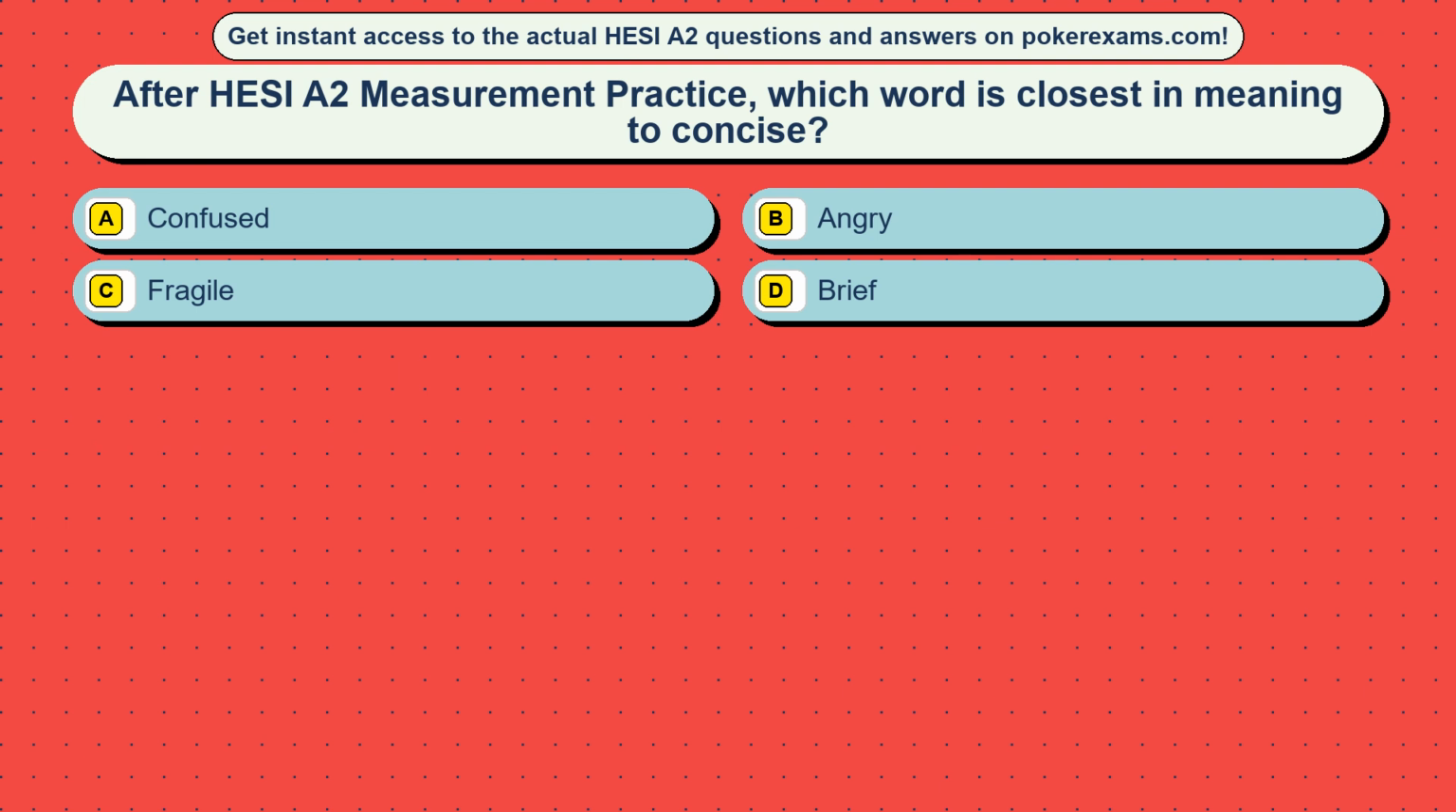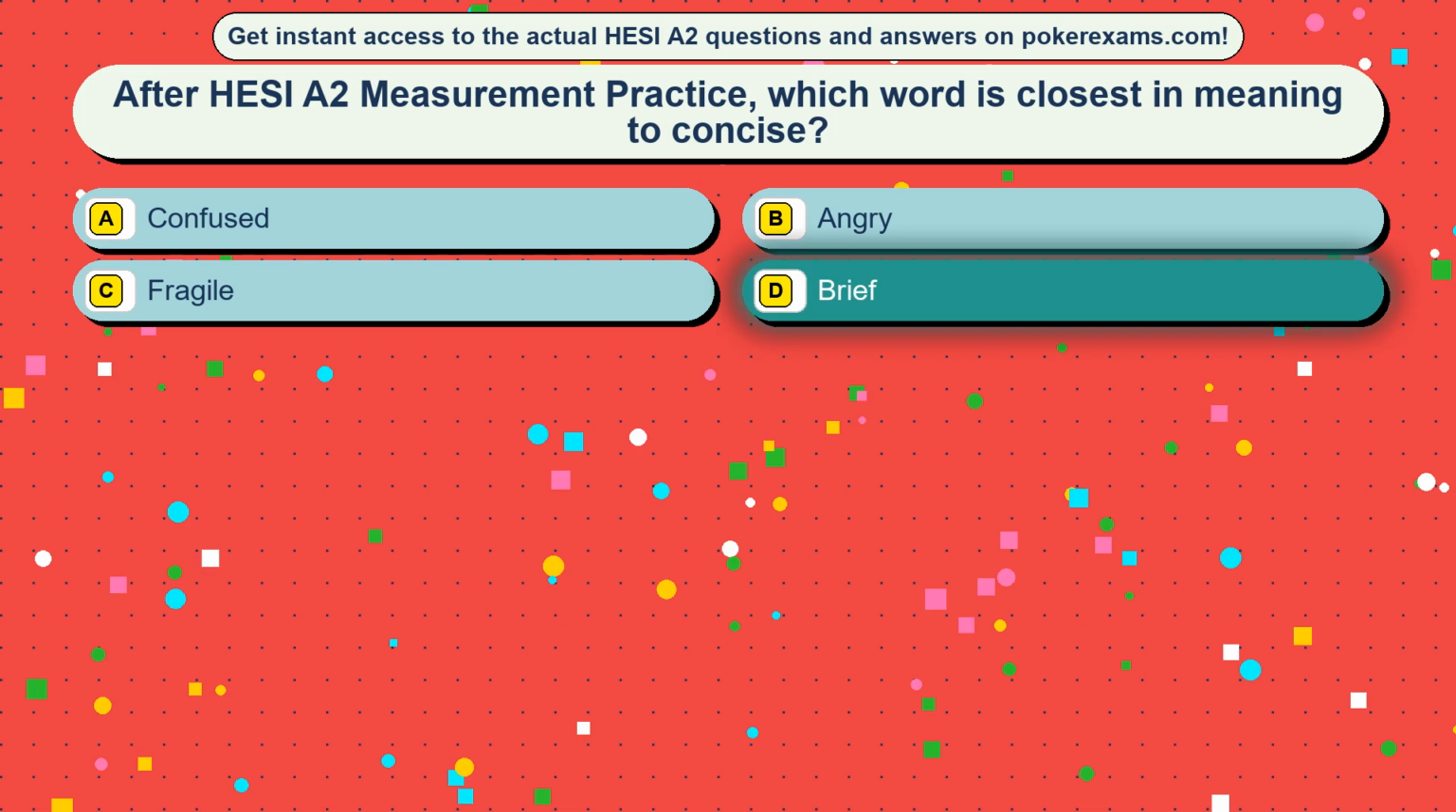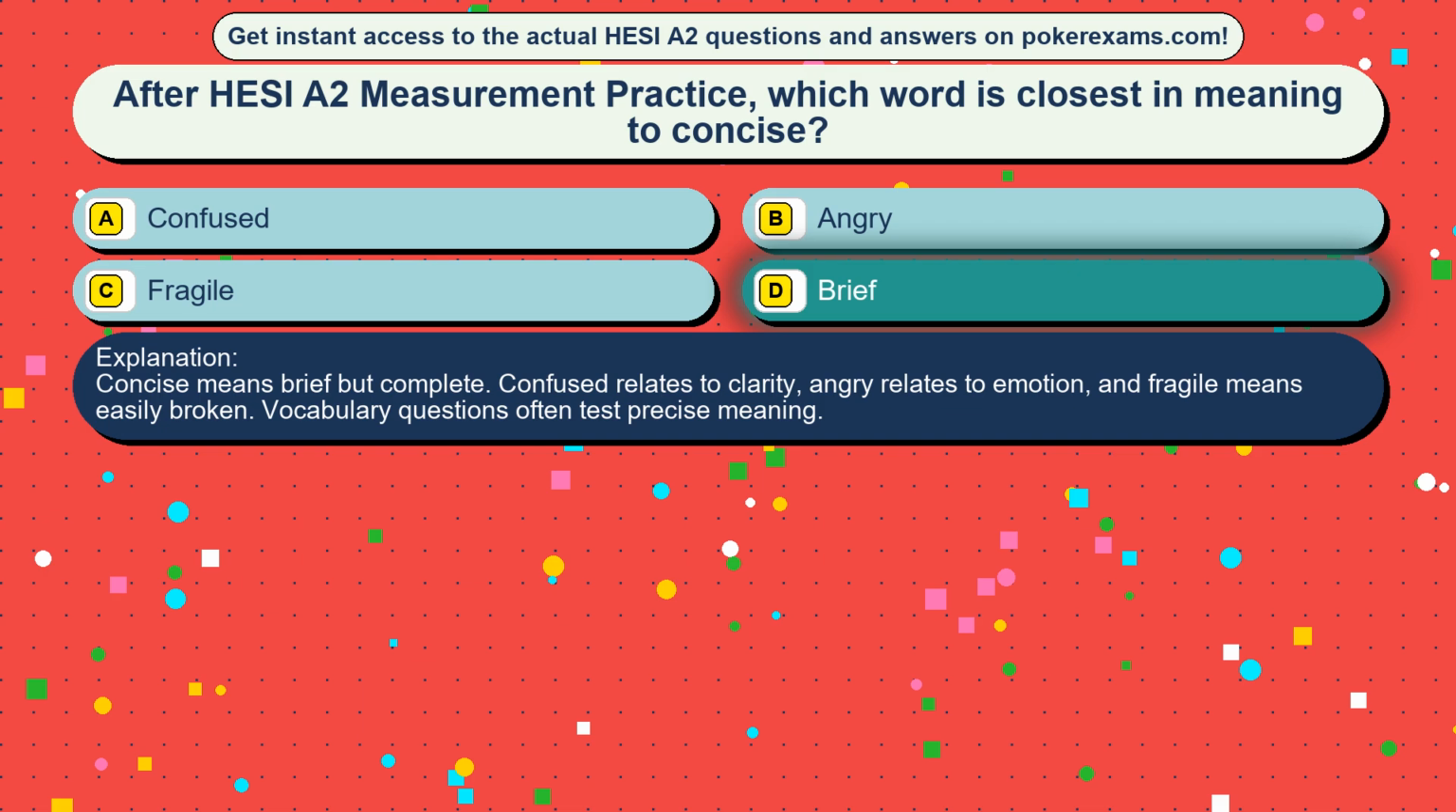Question 6. After HESI A2 measurement practice, which word is closest in meaning to concise? Option A, confused. Option B, angry. Option C, fragile. Option D, brief. The correct answer is option D, brief. Concise means brief but complete. Confused relates to clarity, angry relates to emotion, and fragile means easily broken. Vocabulary questions often test precise meaning.